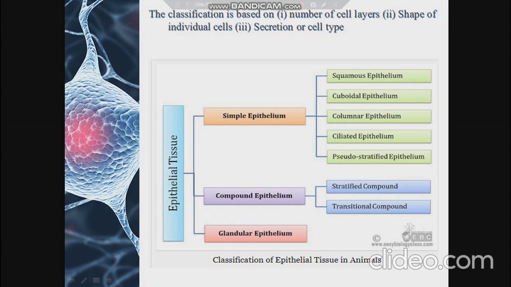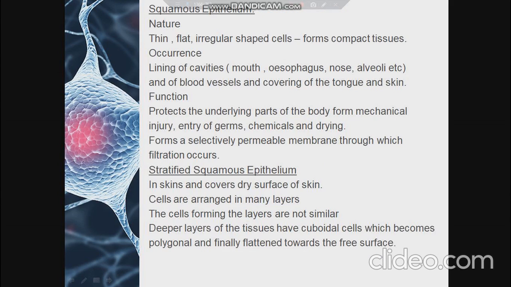Epithelial tissue, as I told you before, is broadly classified into simple epithelium and compound or stratified epithelium. As per class 9 NCERT, we are going to discuss stratified epithelial tissues and glandular epithelium. Under simple epithelium we will discuss squamous, cuboidal, columnar and ciliated epithelium, and under compound epithelium, stratified squamous epithelium. Now let us discuss squamous epithelium.